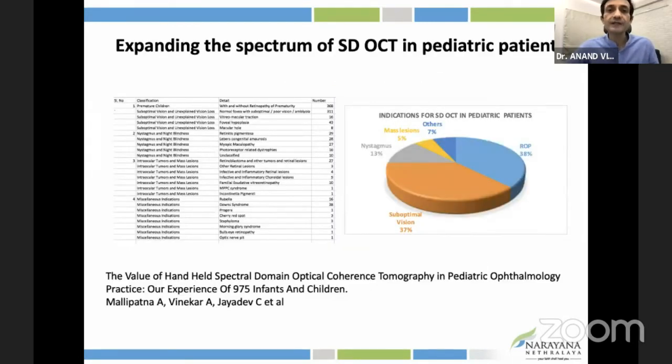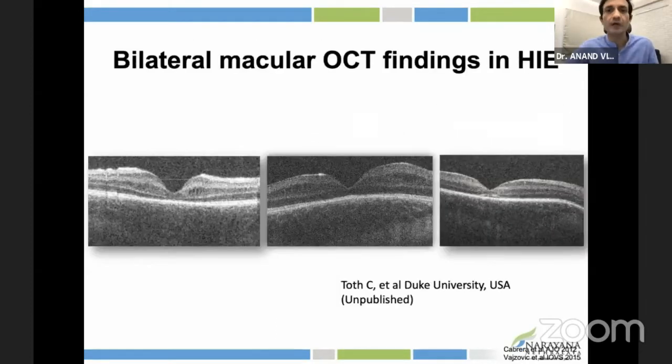So OCT, we have now moved on to examining a whole lot of spectrum in foveal hypoplasias with syndromes, MPPC syndromes, IP, rubella, infections, tumors, and so on. And the important thing is correlating it with their systemic findings. So this is the Duke finding, where they've correlated the pattern B-like parafoveal hyporeflective changes and the supra-OPL outer plexiform layer hyporeflective changes with, in this case, hypoxic ischemic encephalopathy.